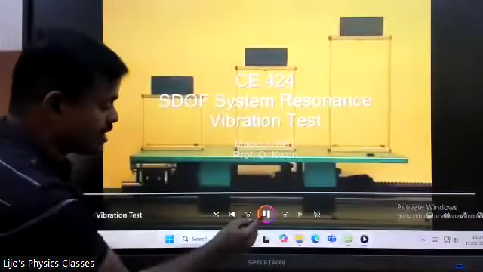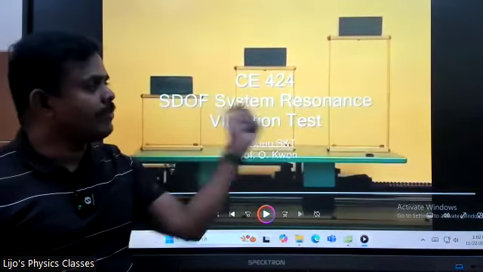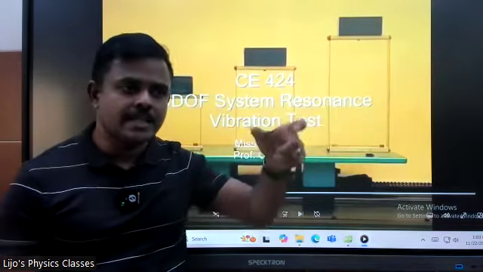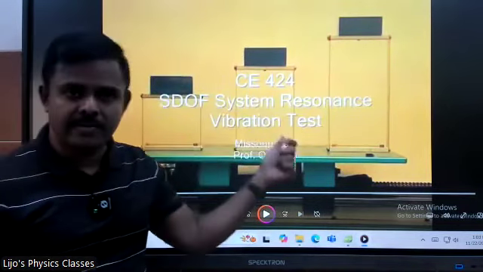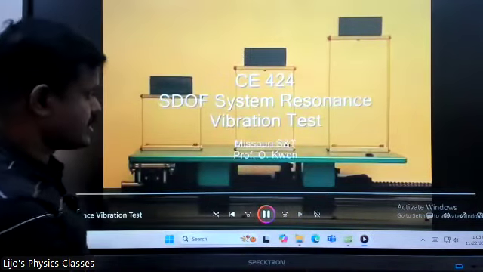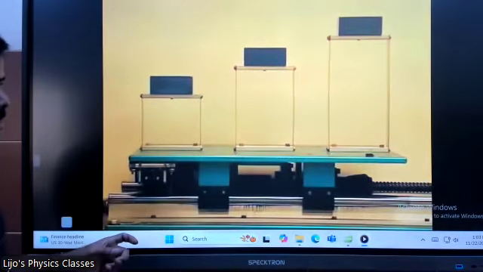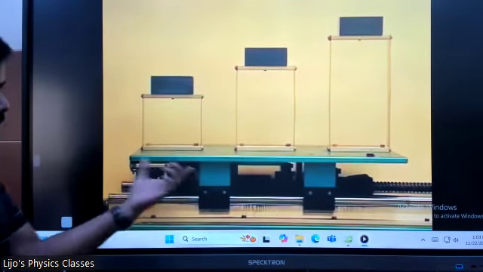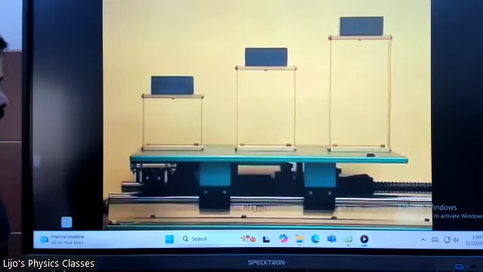And this is it. You can see resonance happening here, no? Look at this. We have 3 oscillating systems, and all of them have different resonant frequencies. You can see them resonating at different frequencies. This one will resonate, then this one will resonate, and this one will resonate at different frequencies. So you can see the frequencies given. Look at that. They start oscillating, right? Moving back and forth, right? Correct.